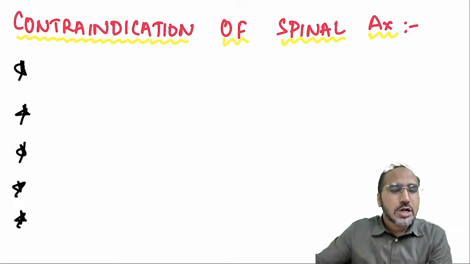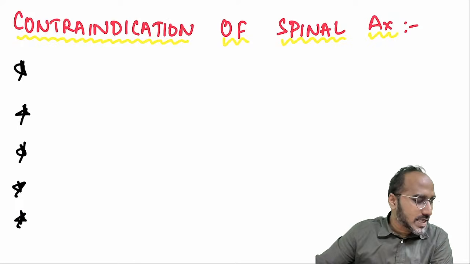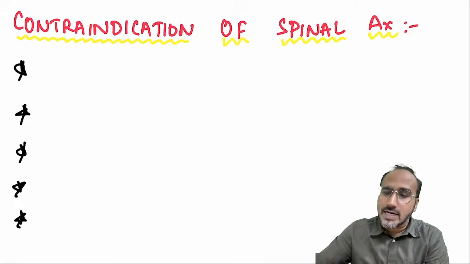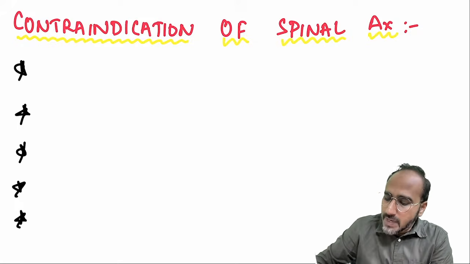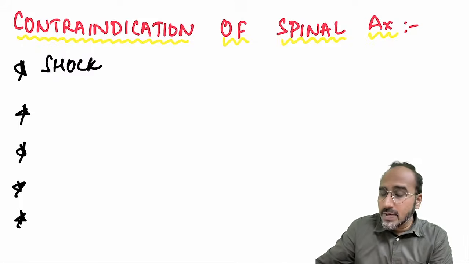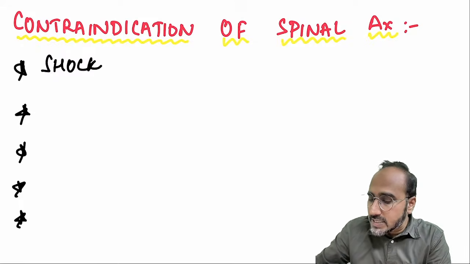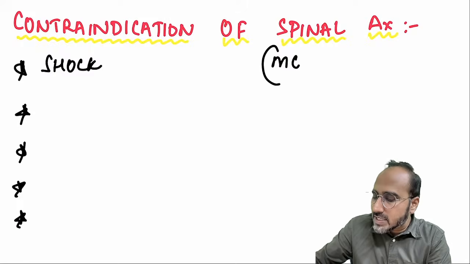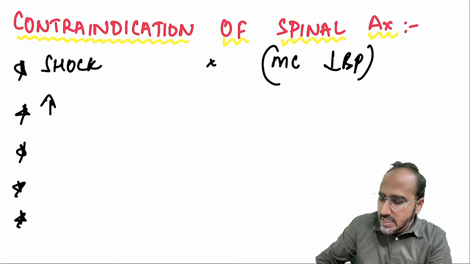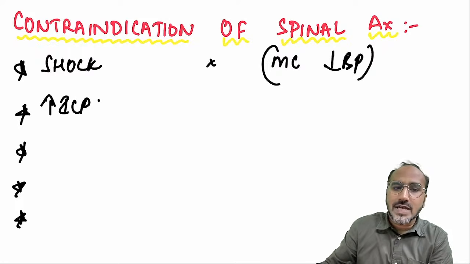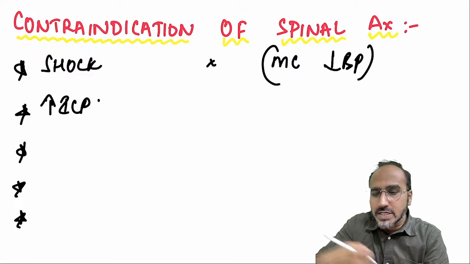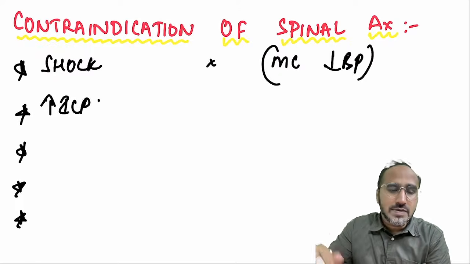Now, what are the contraindications of spinal anesthesia? Remember guys, in some conditions spinal should be contraindicated. What conditions? I'll tell you. If the patient is having shock, spinal is contraindicated. Why? Because the most common complication of spinal anesthesia is hypotension. So in shock it is contraindicated. In raised intracranial pressure it is contraindicated. Why? Because if you give spinal anesthesia in raised intracranial pressure, there will be jetting out of CSF and all.